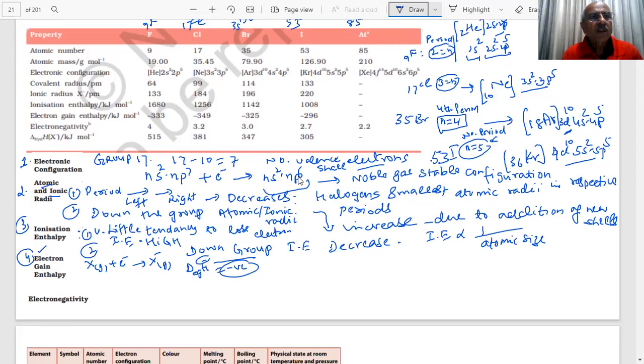You know about it. Let us see what values we have in the table, student. This is the electron gain enthalpy in kilojoule per mole. Can you see it? Fluorine minus 333, chlorine minus 349, then as you go down, this value is decreasing, decreasing, decreasing. But here what has happened? It increased, then decreased.